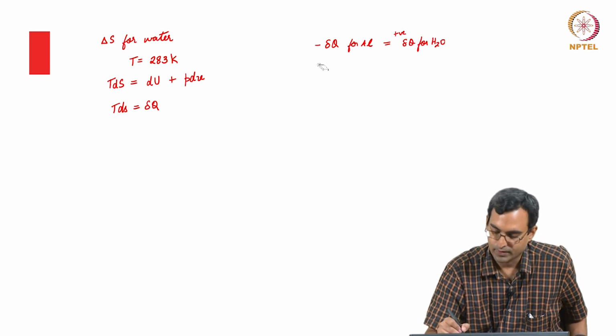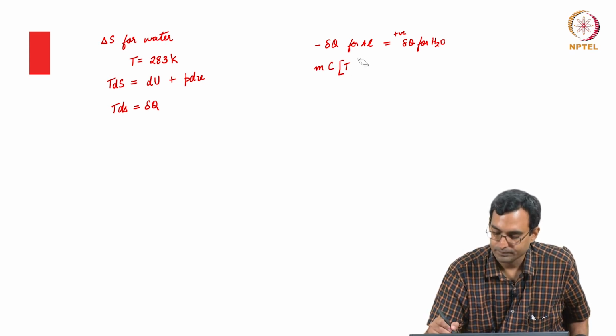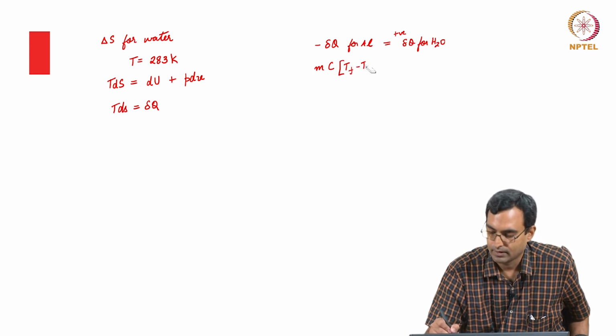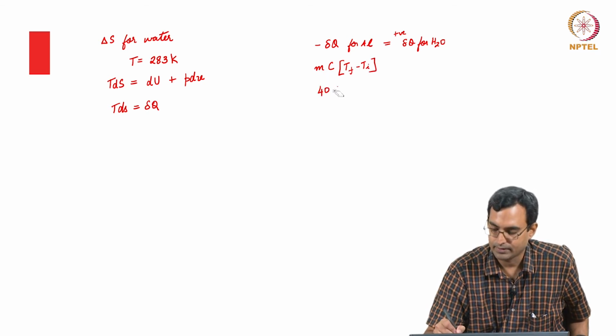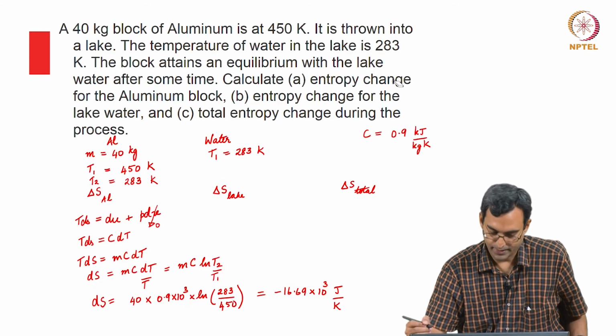So, that is something we need to take into account because it is heat gained in one case and heat lost in the other. So, for the aluminum, in terms of magnitude, this is essentially mc into dT, which is T final minus T initial, and this would turn out to be negative for the aluminum. This is 40 kg into 900 joule per kg Kelvin into 283 minus, I think we had, 450.